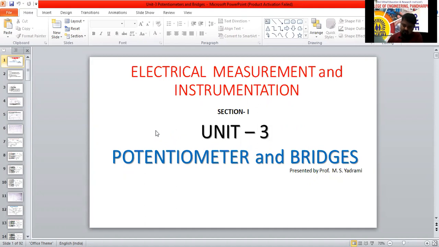Roll number 24 is also present, Satyam Gade. Okay, no problem.